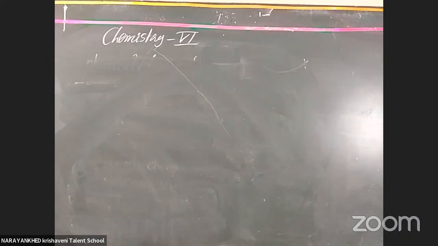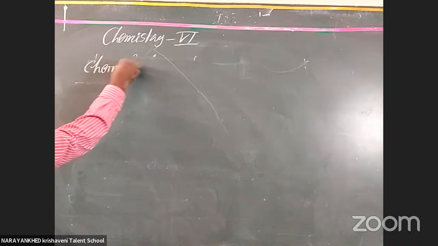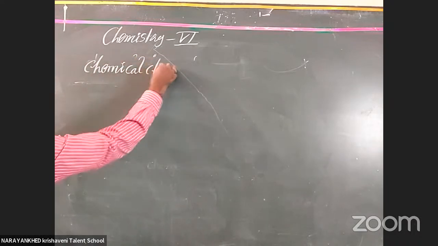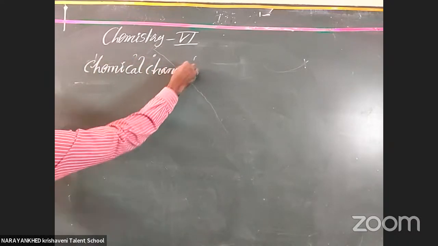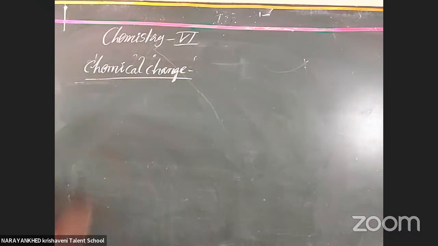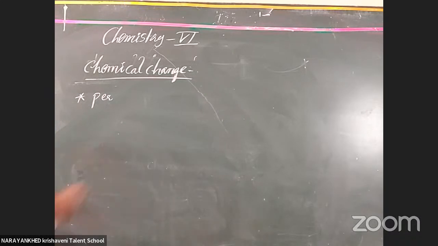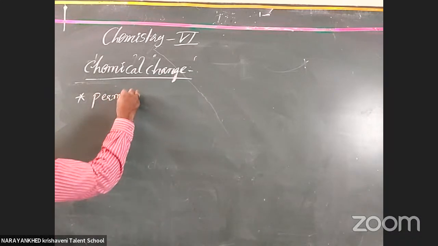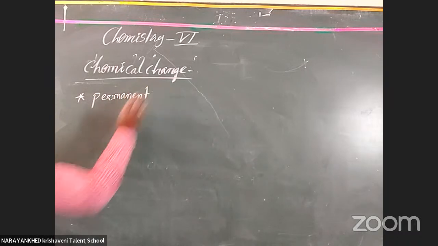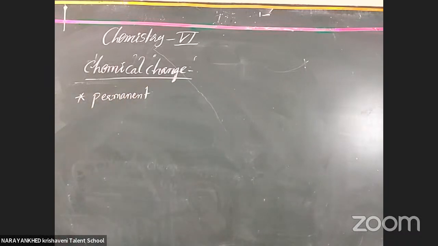Okay, chemical change. Which one is called a chemical change? A chemical change is a permanent change. The change is a permanent change.